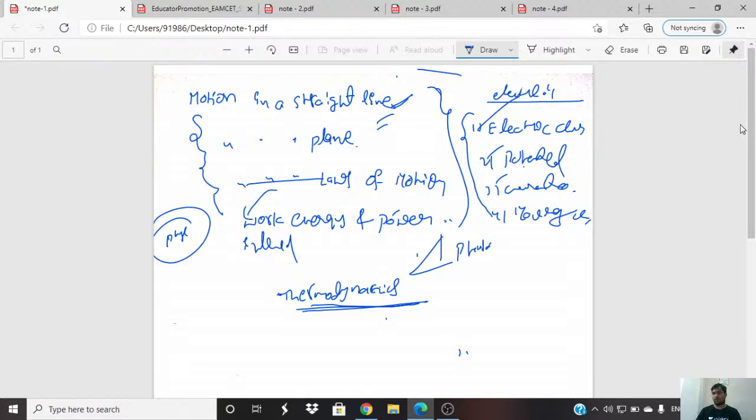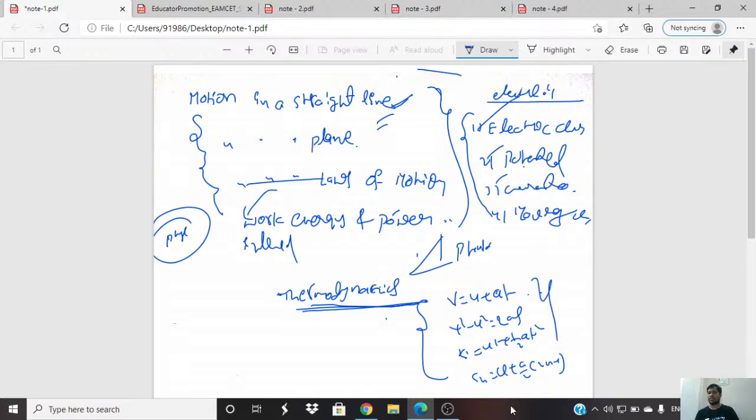Here, the subtopics: in motion in a straight line, actually there is no subtopic. All are based on kinematical equations: v equal to u plus at, v square minus u square equal to 2as, s equal to ut plus half at square, and S n equal to u plus a by 2 into 2n minus 1. All problems are based on these equations only, taking vertically upward or downward by using g with plus or minus sign.